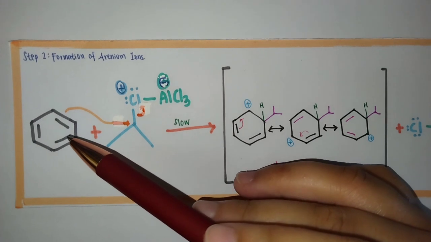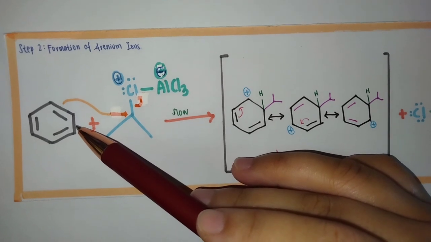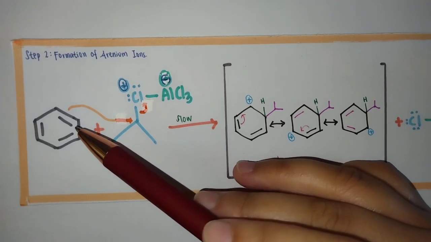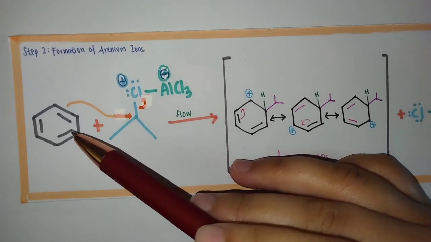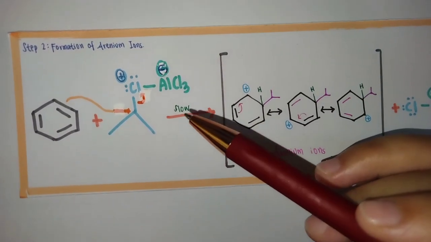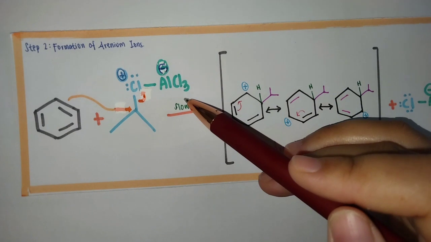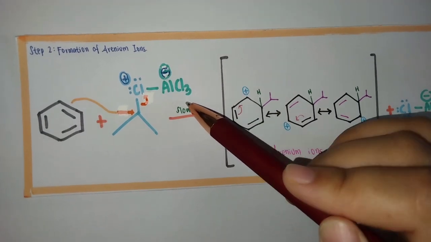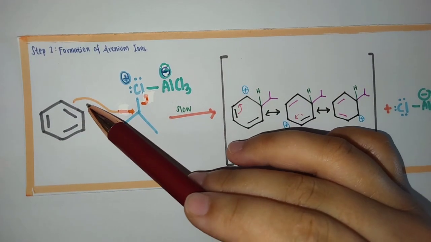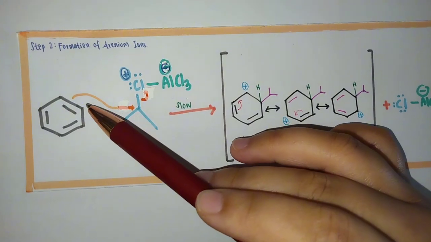Benzene and other aromatic compounds are highly stable due to their delocalized pi electron system, which provides significant aromatic stabilization. So breaking this aromaticity by forming the sigma complex requires substantial energy. So it makes this process a slow process. The electrophile bonds with one of the benzene ring's carbon atoms, breaking the ring's aromaticity. This results in the formation of a sigma complex.